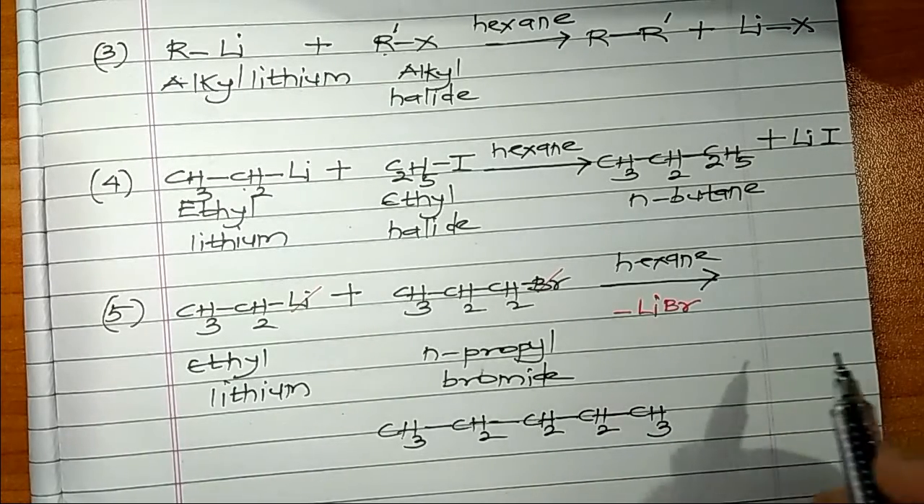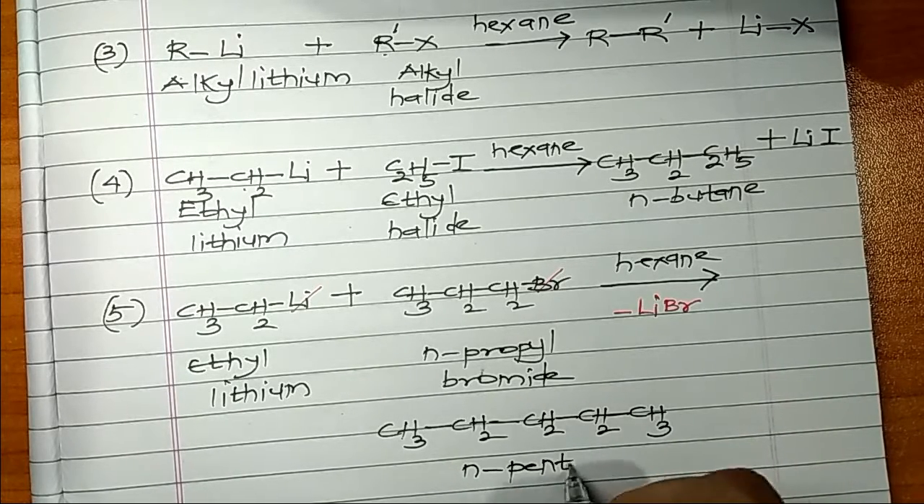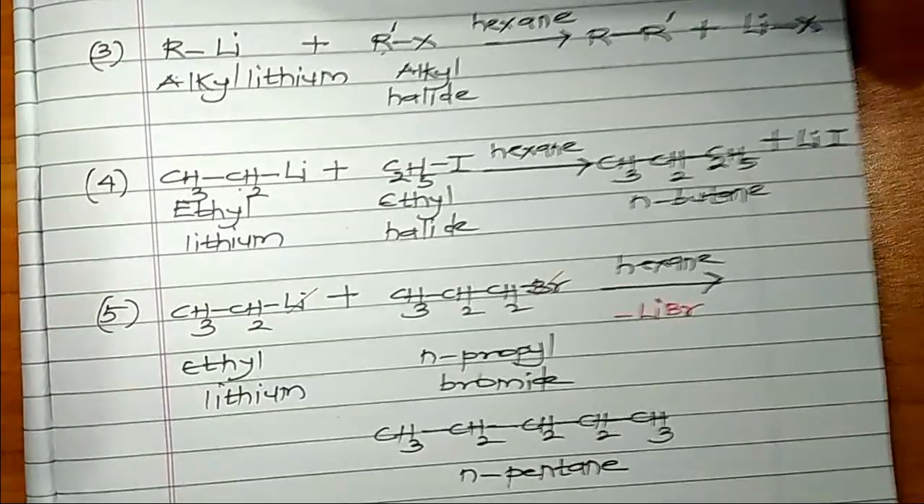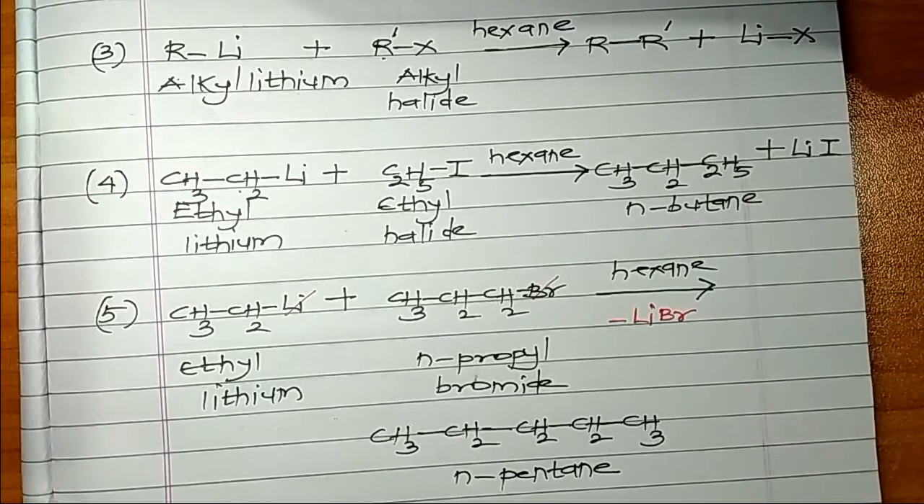Now you can see there are 5 carbon atoms all in a straight chain. So this is pentane. What pentane? n-pentane, because all the 5 carbon atoms are in a straight chain. So this is what you have seen in the video, how to prepare an alkane using an organolithium compound.